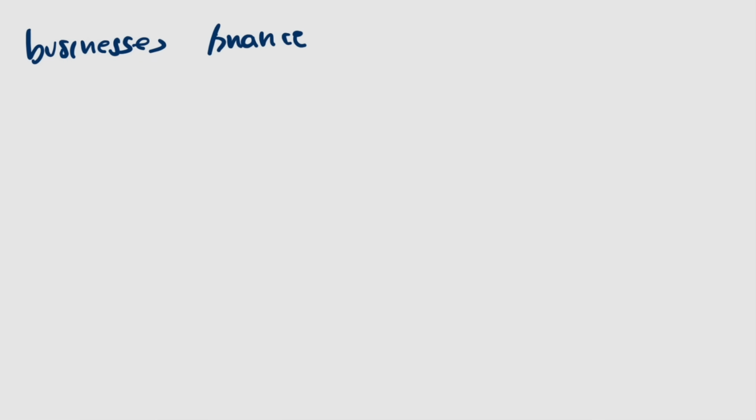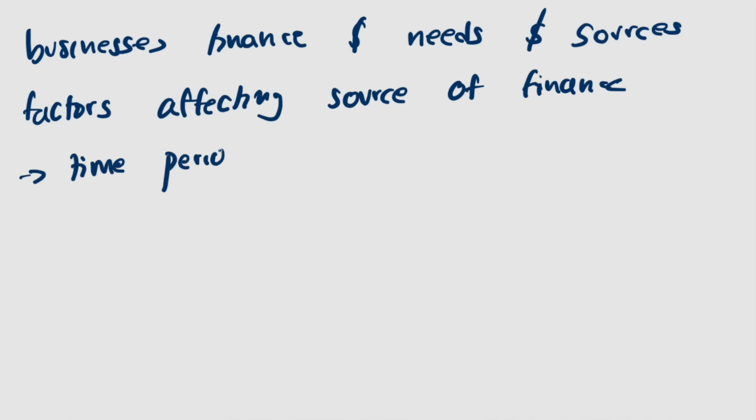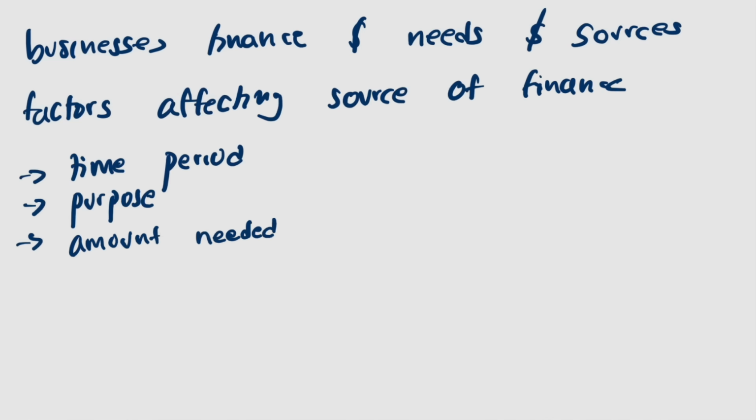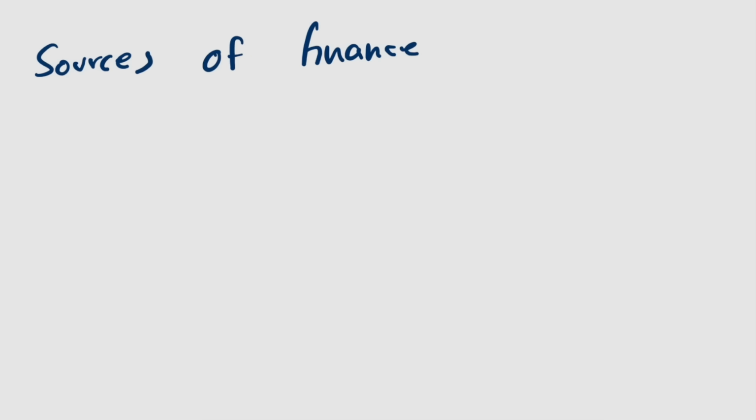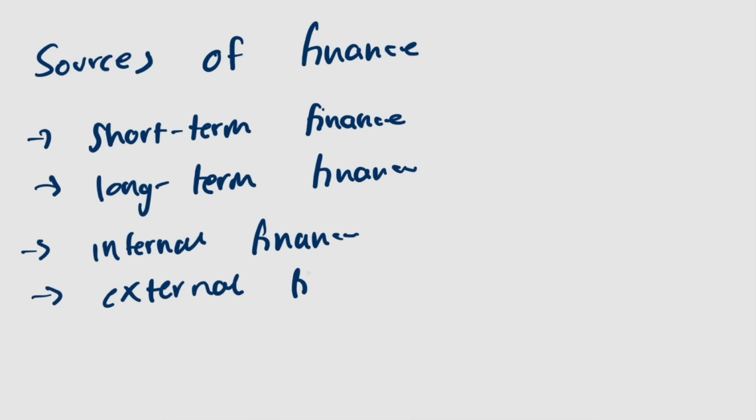Let's now talk about businesses' finance and the needs and sources. What are the factors that affect the choice of source of finance? Time period, purpose, amount needed, legal form and size, control, and risk gearing. Some sources of finance involve short-term finance, long-term finance, and the internal finance and external finance.